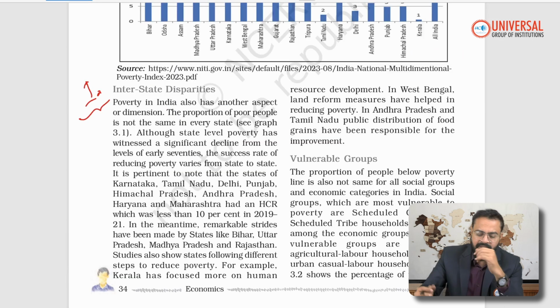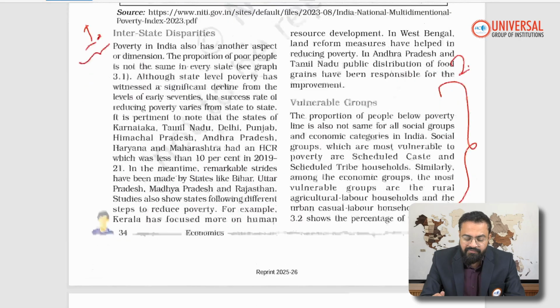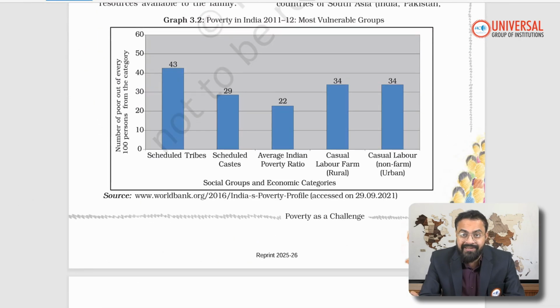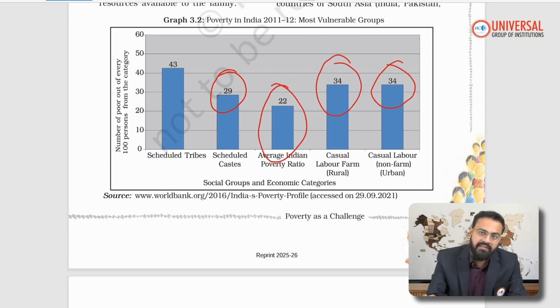So moving further, that is the second theme, the vulnerable groups. Can you see here, from the textbook itself, it has been clearly given: the Scheduled Tribes, among whom 43% of the population is living below the poverty line. Scheduled Castes, that is 29%. Then the average Indian poverty ratio is 22. Casual labor in rural and urban areas is 34.